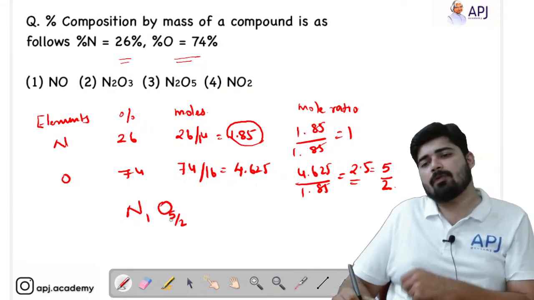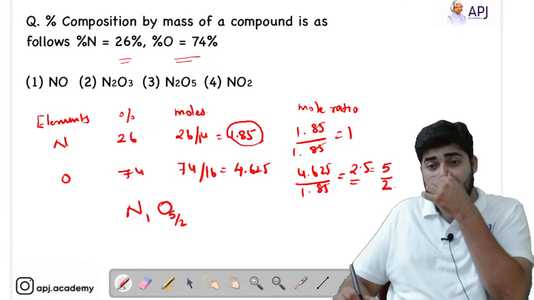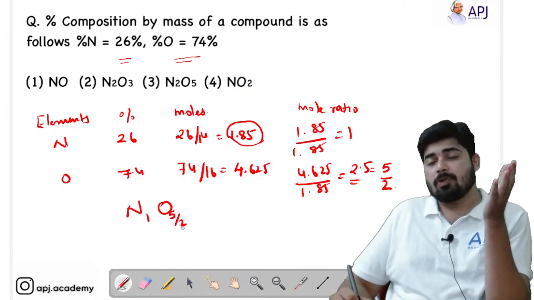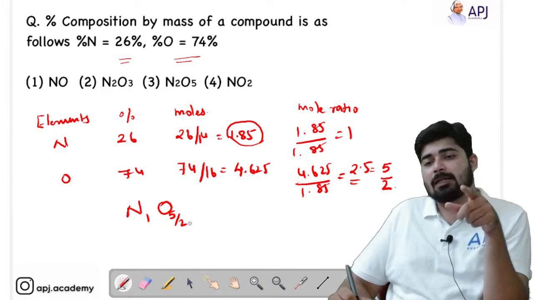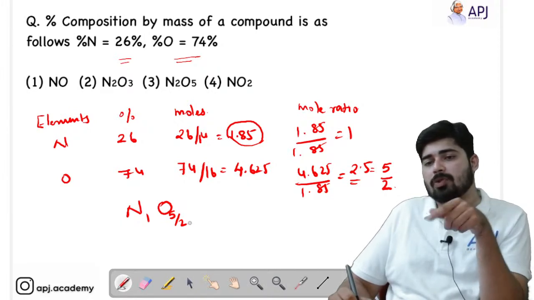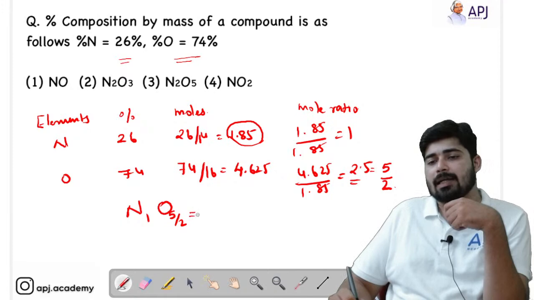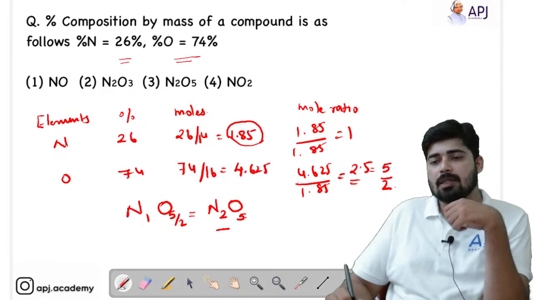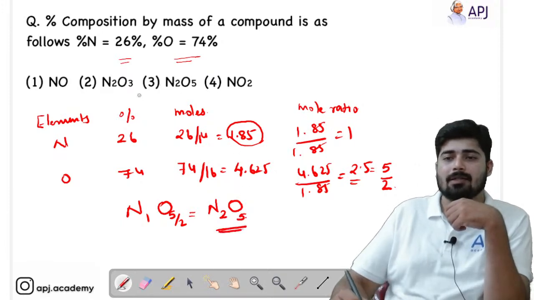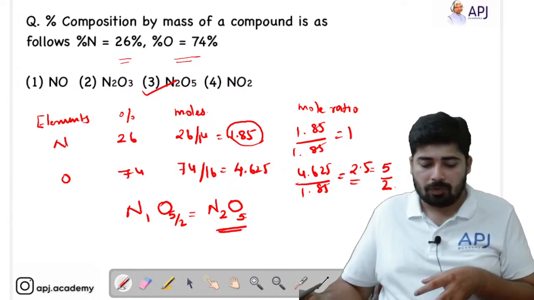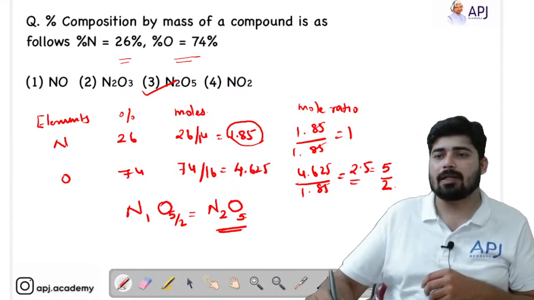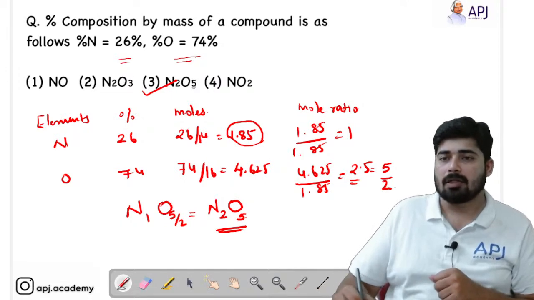In an empirical formula as well as in a molecular formula, you will never find a fraction. So you have to remove this denominator. For removing the denominator, you can multiply the whole value by 2 so that the denominator gets cancelled. If I multiply with 2, I will get N2O5. See? So the answer here is option 3, that is N2O5. So we got the empirical formula. It's a very interesting question. You have to remember this.